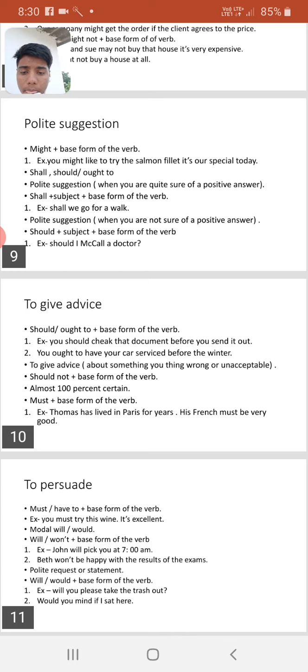Modal will or will/would. Will/want plus base form of the verb. Example first: John will pick you up at 7 a.m. Second, Beth won't be happy with the result of the exam. Polite request or statement: will/would plus base form of the verb. Example: will you please take the trash out? Second, would you mind it